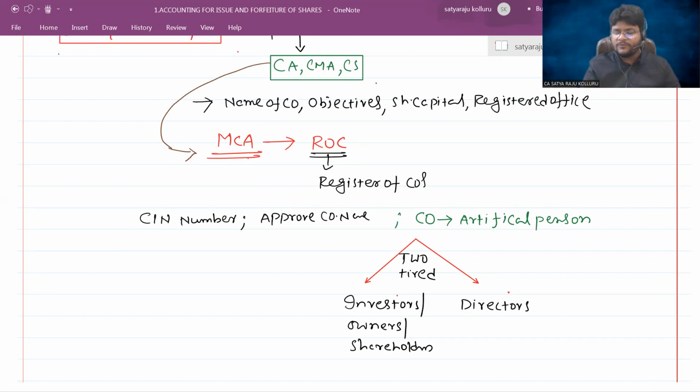Sir, what is the difference between a shareholder and a director? For example, I have plenty of money, but I don't have the capability of conducting business activities because I'm not a professional. I don't know how to purchase, how to sell, or the marketing and production activities. But such qualities are possessed by other people. That's why I will hire such professionals, the directors.